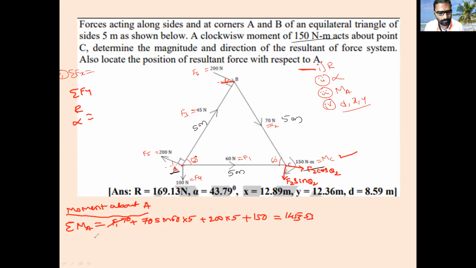So after the moment about A, just calculate the value of x-intercept, y-intercept, and also D. You have sigma Fx, you have sigma Fy. So moment about A you got, now calculate x and y-intercept.